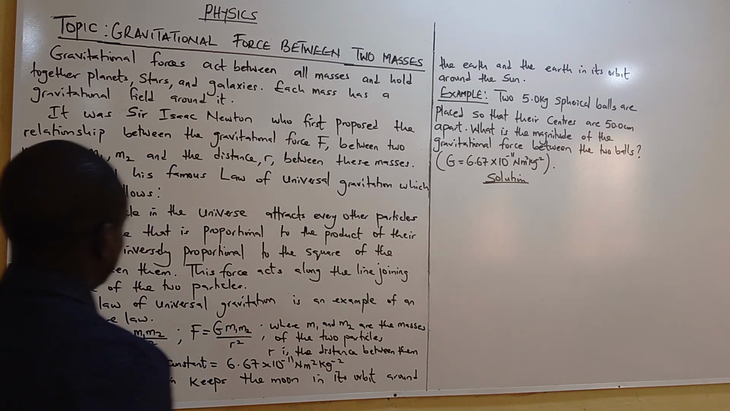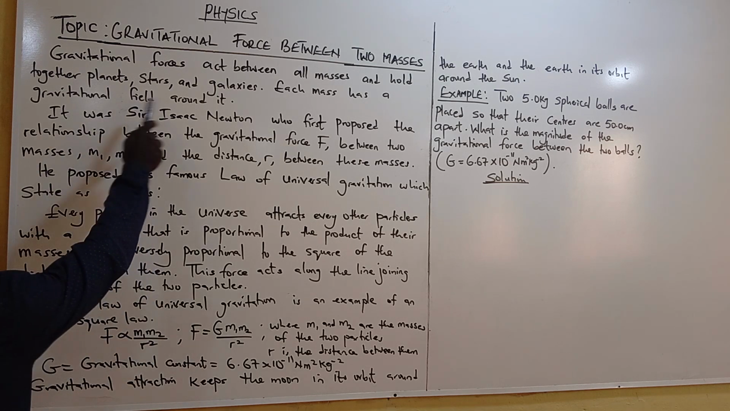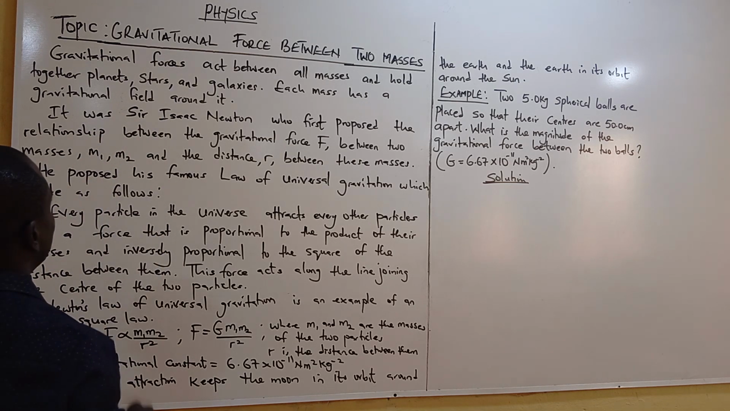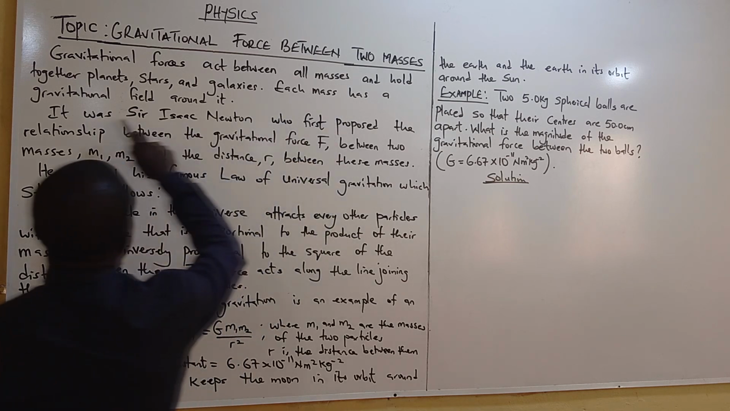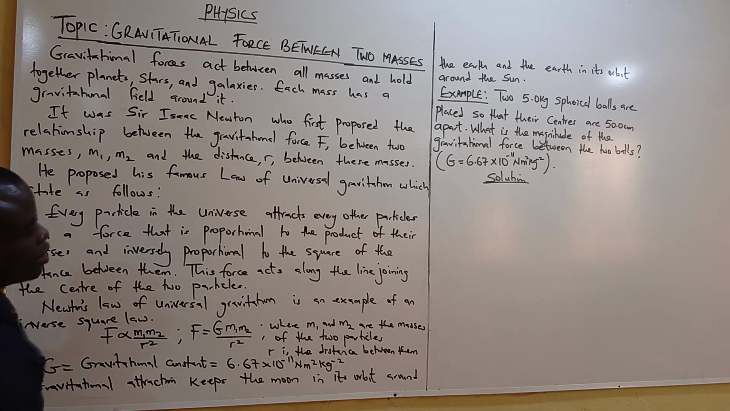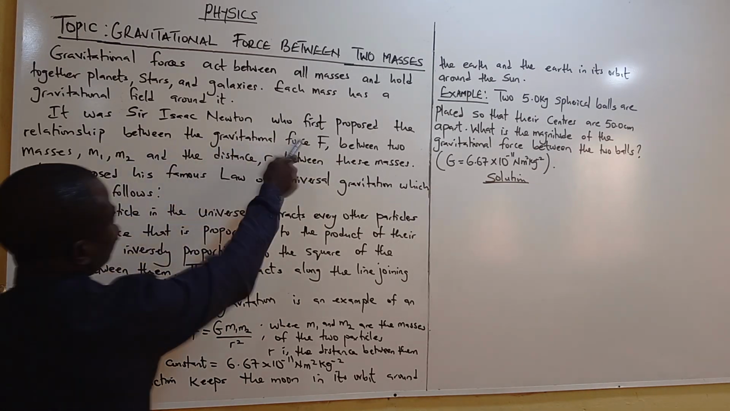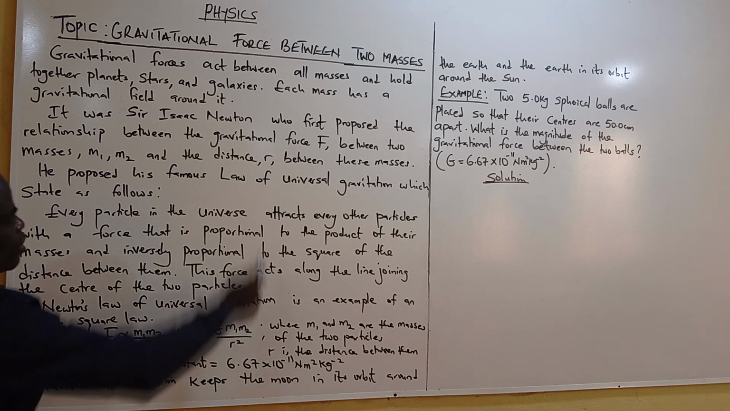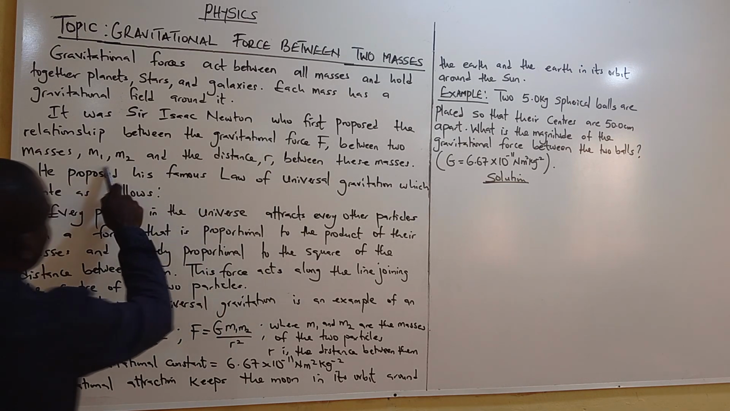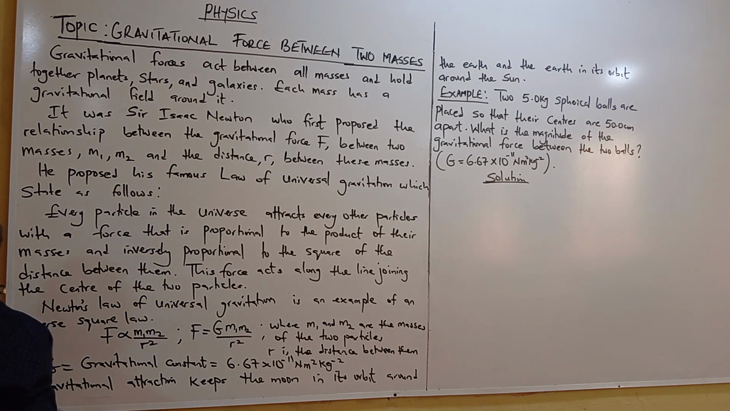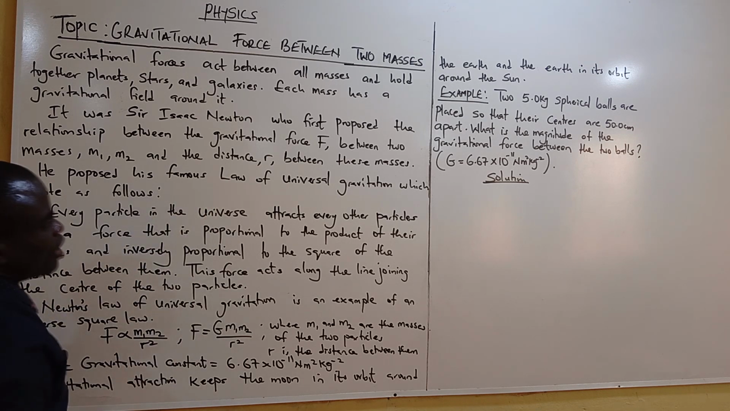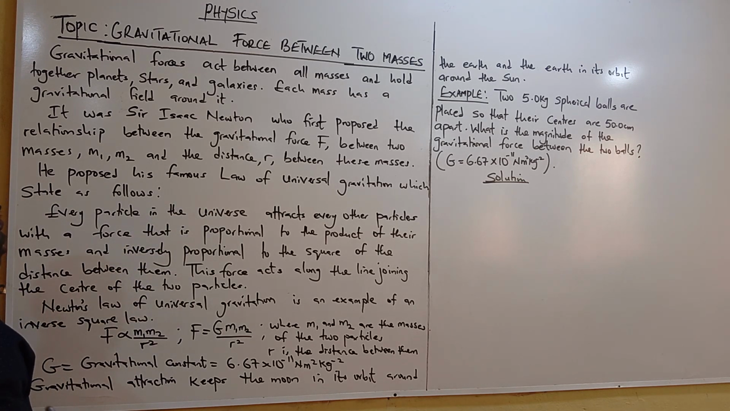Let's see, you can see it here. Gravitational forces act between all masses and hold together planets, stars, and galaxies. Each mass has a gravitational field around it. It was Sir Isaac Newton who first proposed the relationship between the gravitational force F between two masses m1, m2, and a distance r between these masses. He proposed his famous law of universal gravitation, which he states as follows.